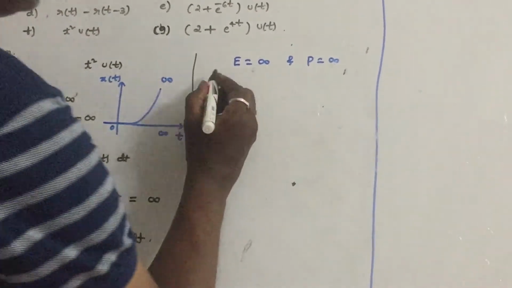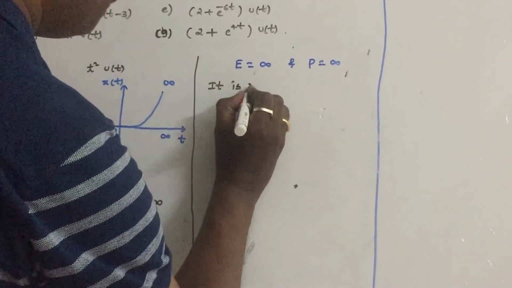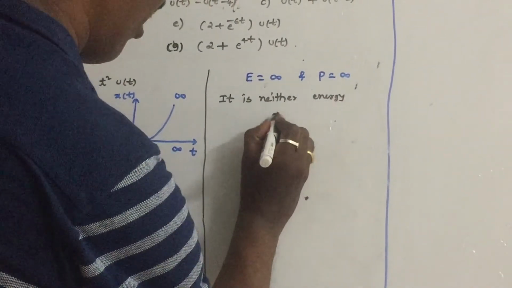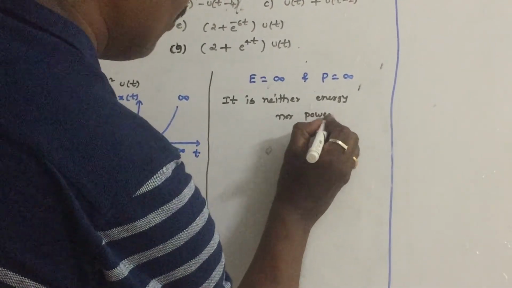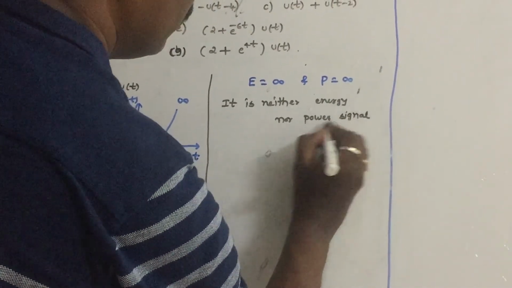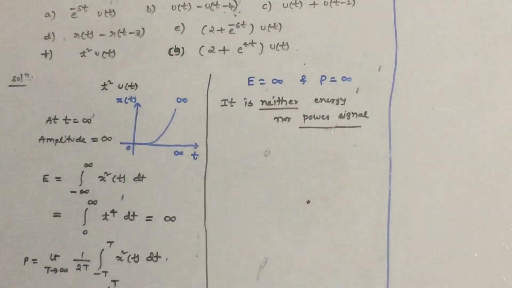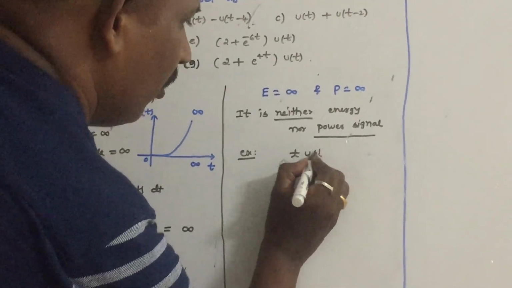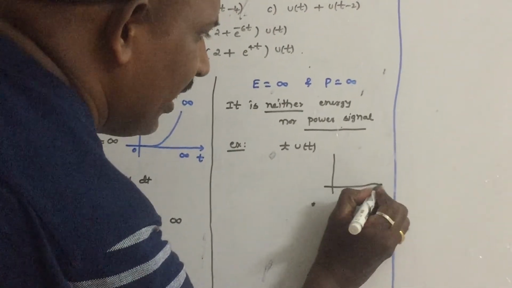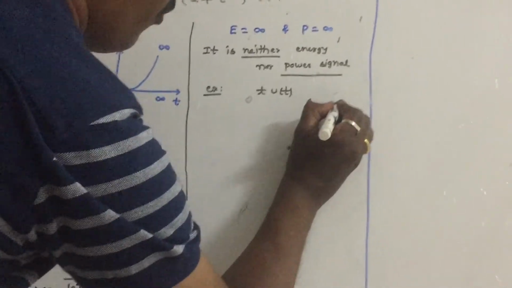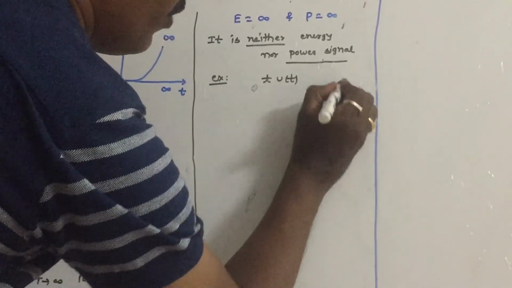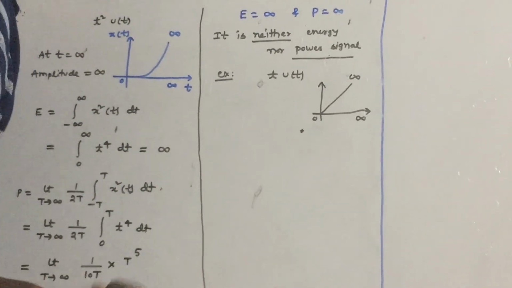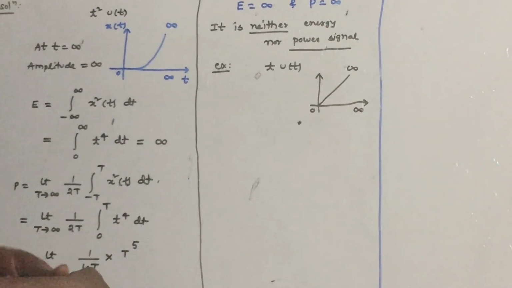So as I explained earlier, it is neither an energy nor a power signal. So this model is important. Similarly, one more example of this case: t into u of t. I will do it later. What is the nature of the signal t into u of t? It will be a ramp. At t equal to infinity, the signal amplitude will become infinity. So in the same way, it is neither an energy nor a power signal.